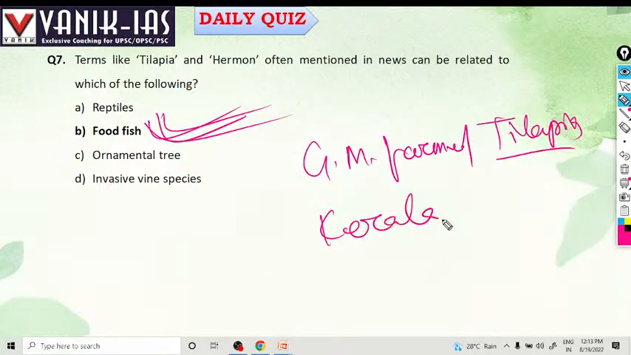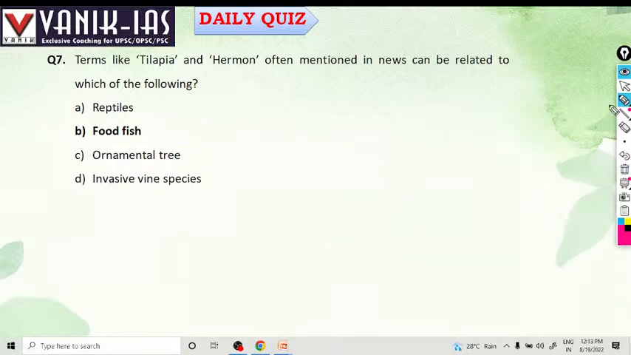Kerala, because the Kerala government is promoting these things, because people are facing joblessness after COVID. That's why, to improve their fishery, the Kerala government has started this food fish cultivation, tilapia. It is primarily promoted by the Kerala University of Fisheries.